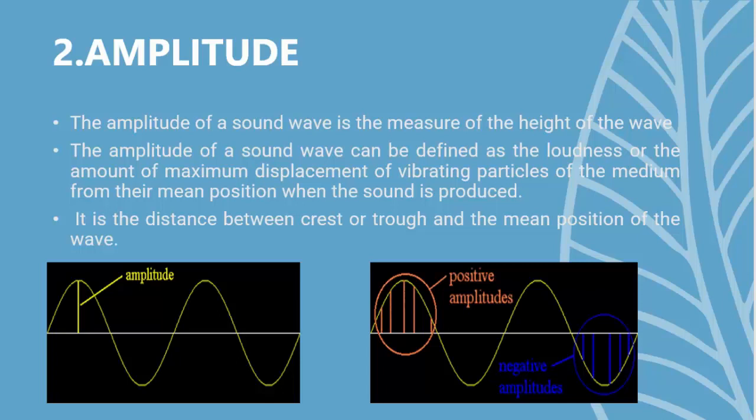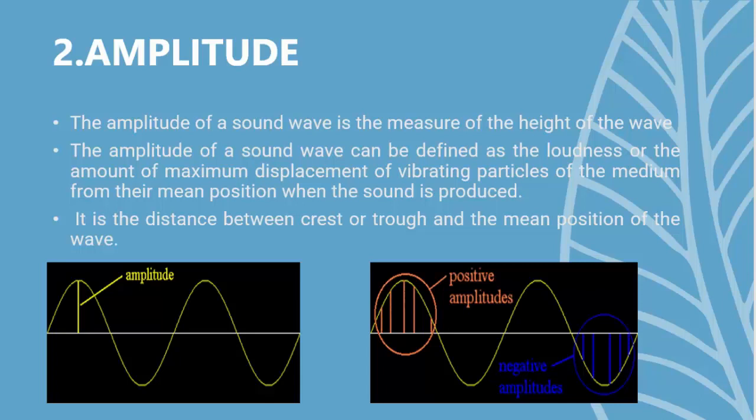Maximum displacement means the shift of the particle from its mean position to its highest point. So, the highest value or the maximum displacement or the height of the wave is called the amplitude.